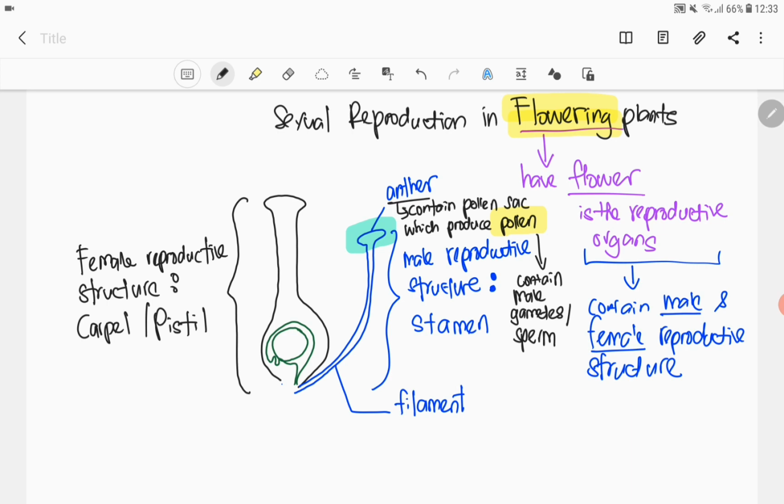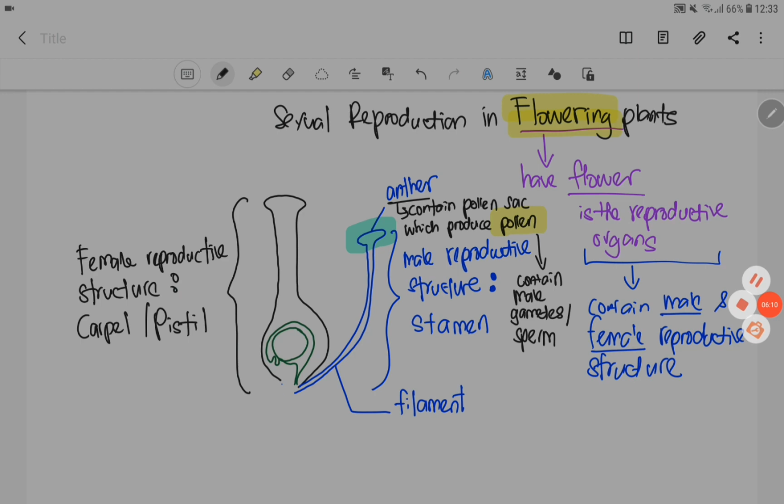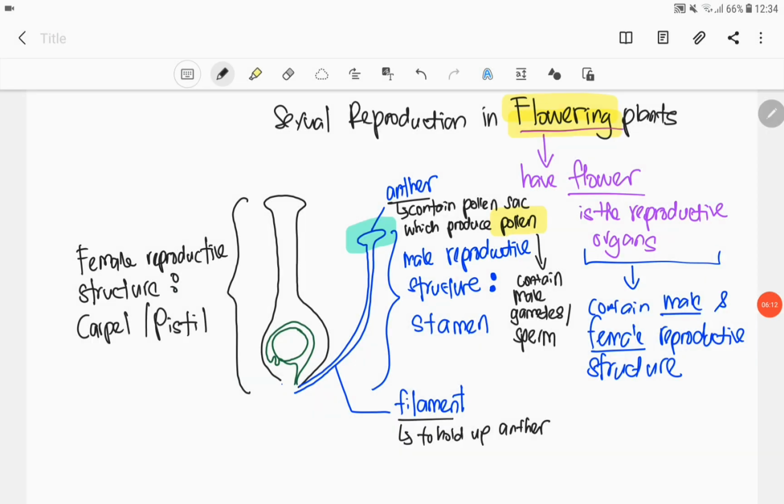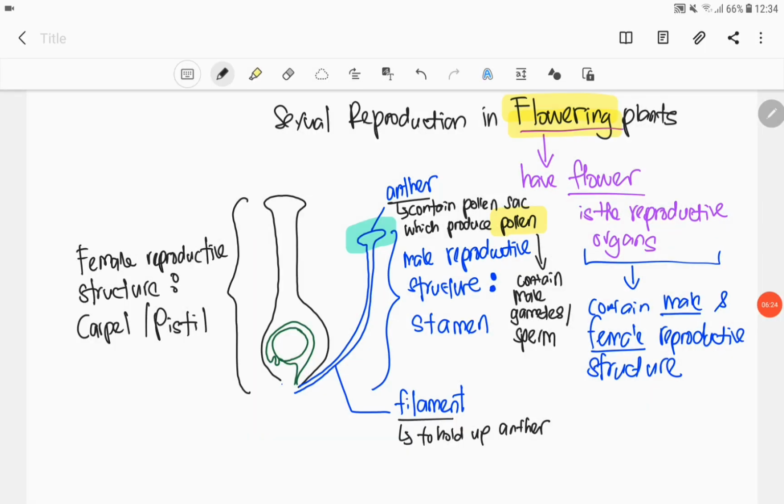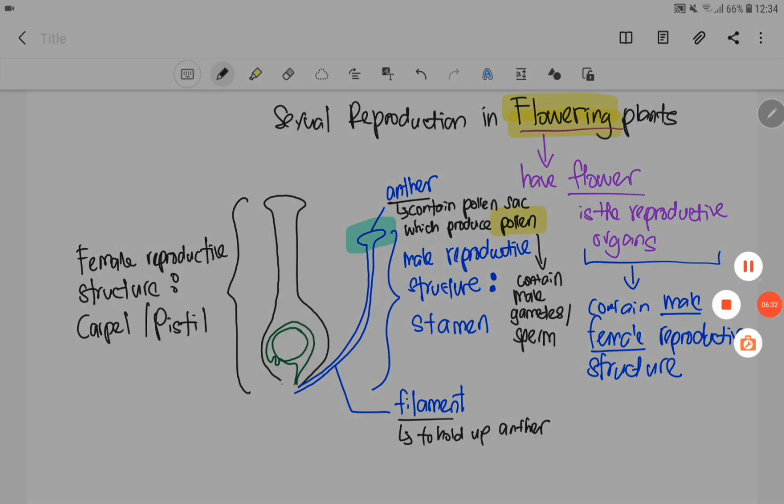So next structure adalah filament. So filament is just a structure that will hold up anther. So filament function dia hanya untuk pegang anther. So itu adalah components of the male reproductive structure. So next kita akan tengok the components for the female reproductive structure.